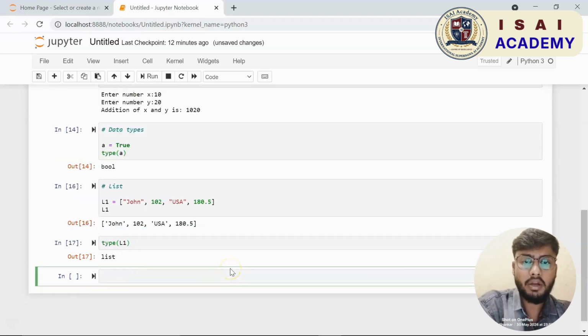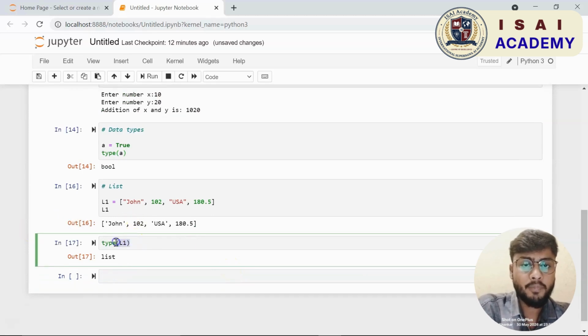So John here is a string. I shall give something like 102, which could be the employee ID of John.